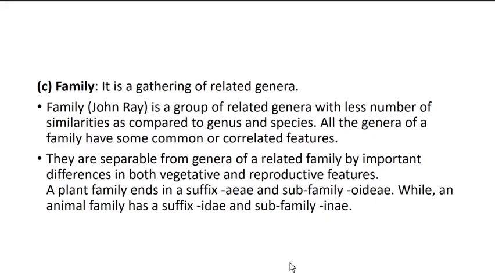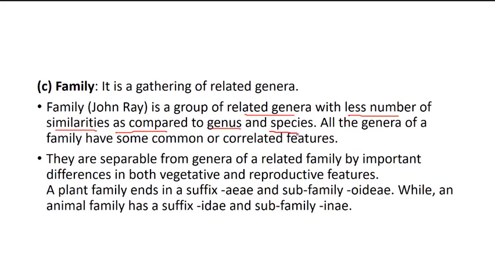The next rank or category is family. When the different genera are grouped together, they constitute the family. So a family is a group of related genera with fewer similarities. The similarities are much less as compared to the genus and species.